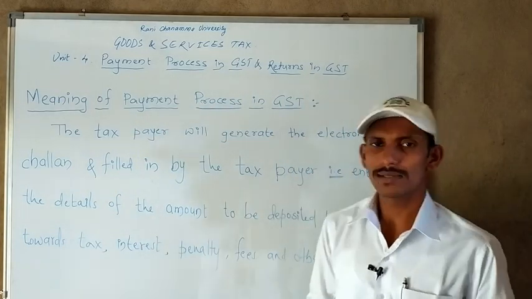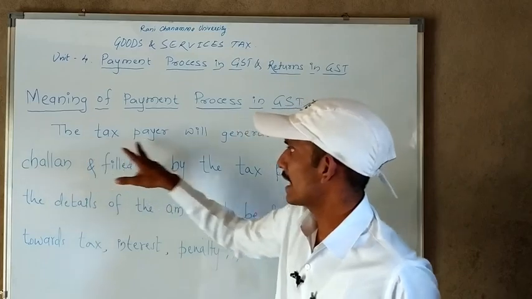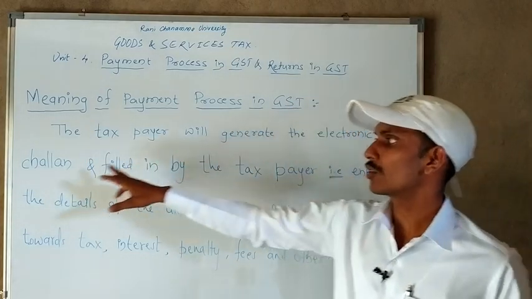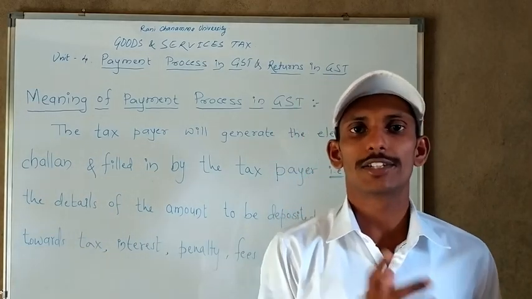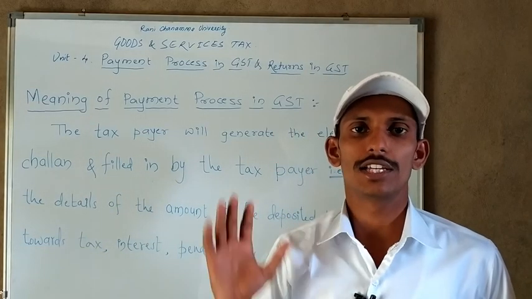Or here the simple meaning they have given: the taxpayer will generate the electronic challan. As I told you, GST is done only electronically, no manual work is involved.